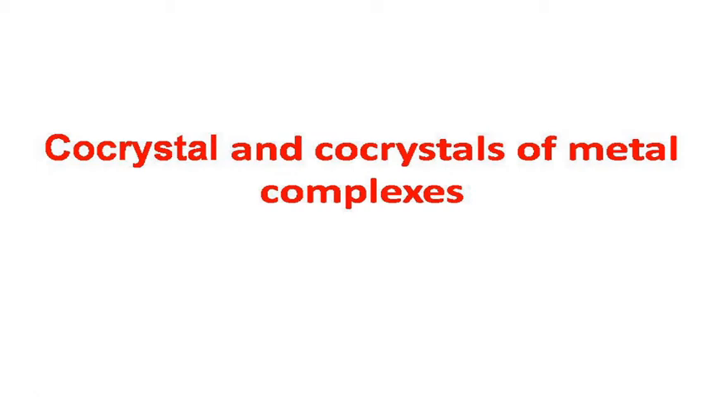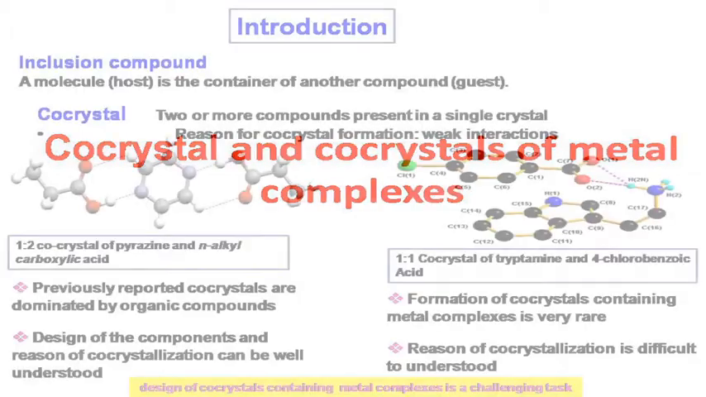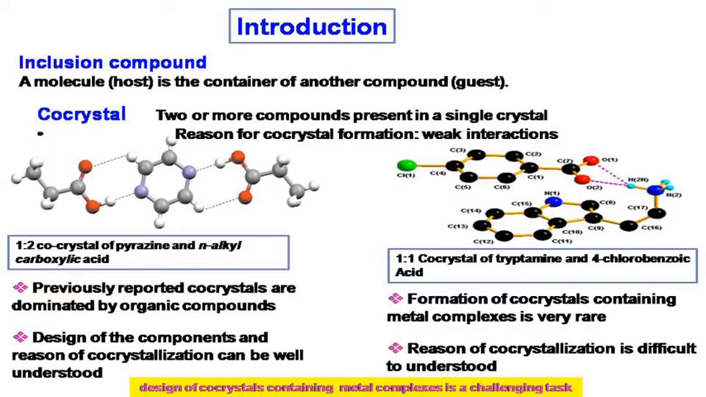Hello everybody. Today my topic is co-crystal and co-crystal of metal complexes. Now before understanding co-crystal, we have to know what an inclusion compound is. Inclusion compounds are those in which a molecule, the host, is the container of another compound, the guest, and the nature of interaction between the host and guest molecules are weak interactions.